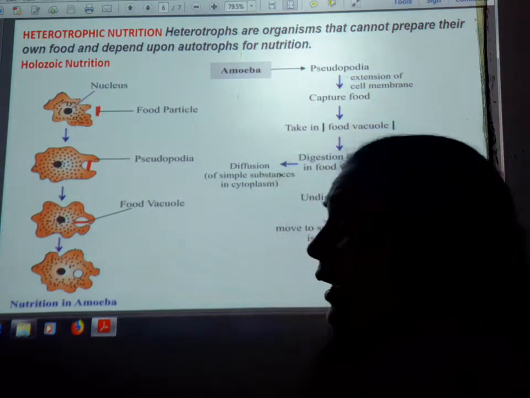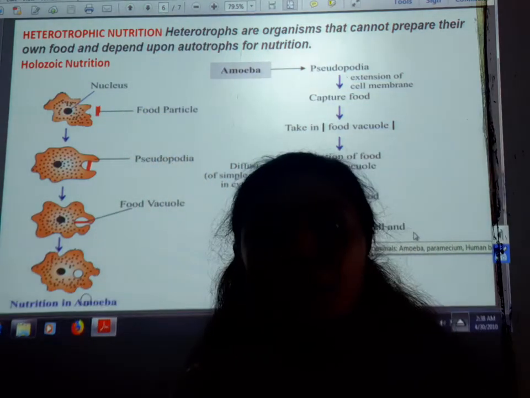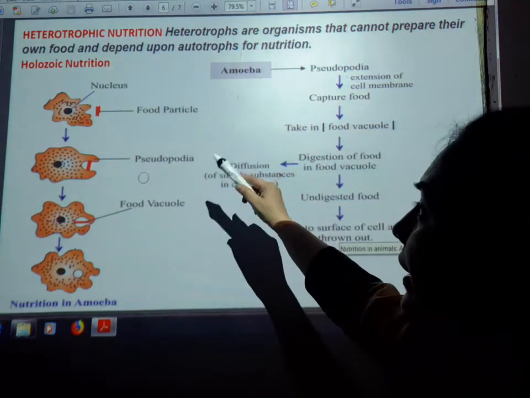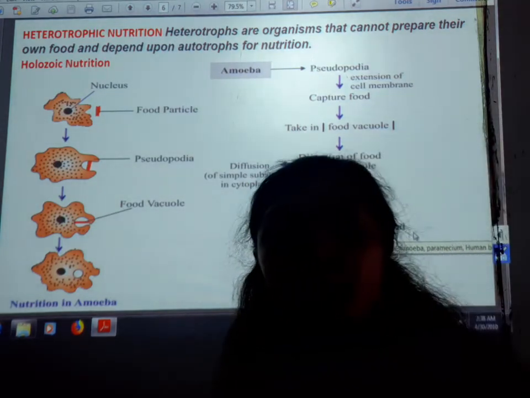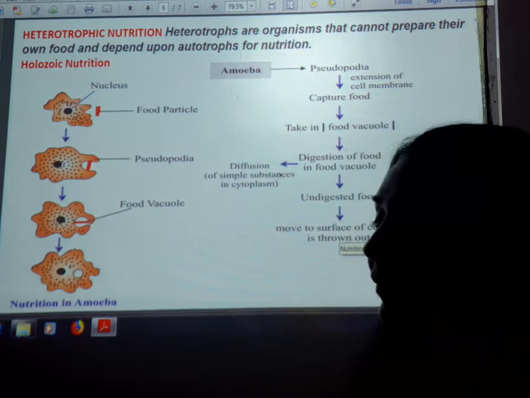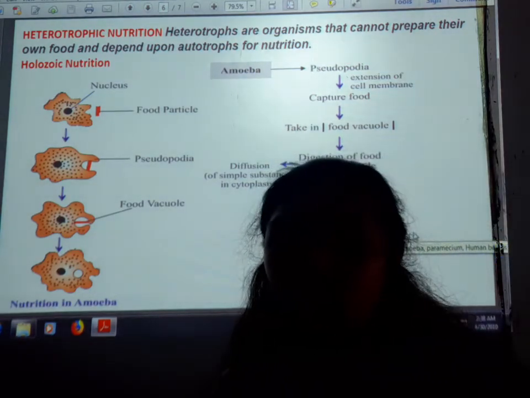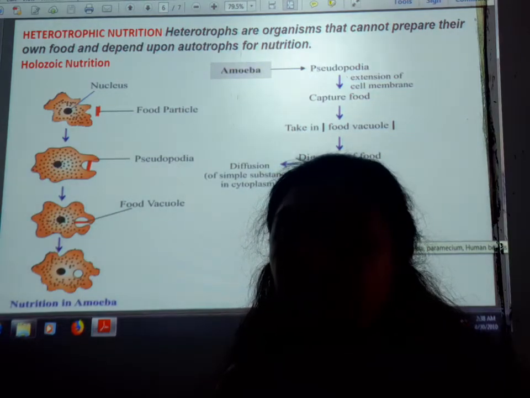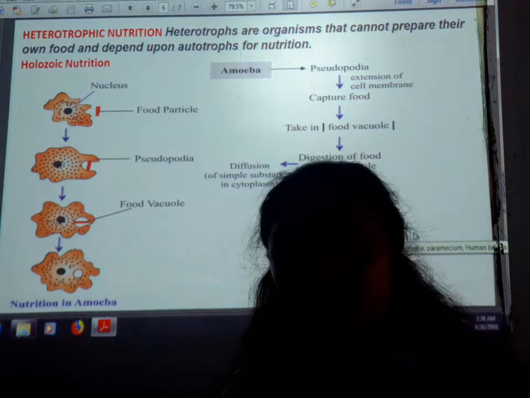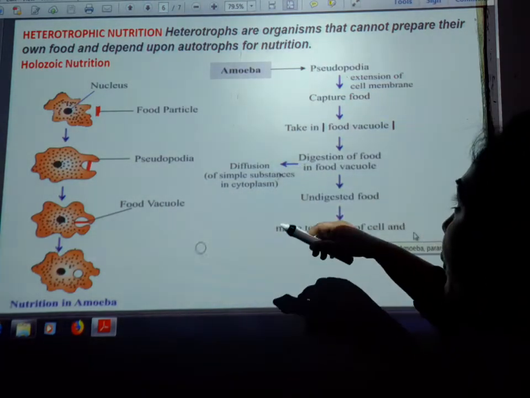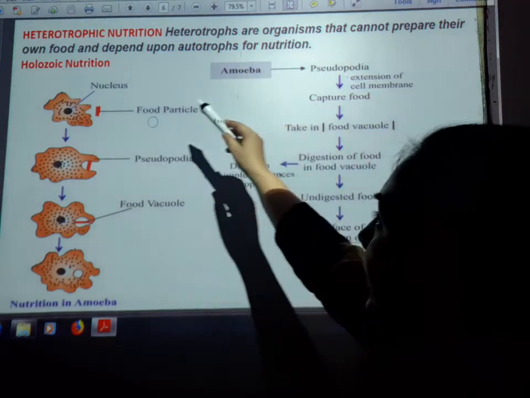the parasitic mode. So I am describing here, in brief and in detail, the holozoic nutrition. First I am describing the nutrition in the amoeba. Fine. Amoeba is a unicellular organism and has no specific organs. Fine. So the pseudopodia are there, which are the false feet, and they perform different functions. Fine. So first, the pseudopodia, extensions of the cell membrane, capture the food.